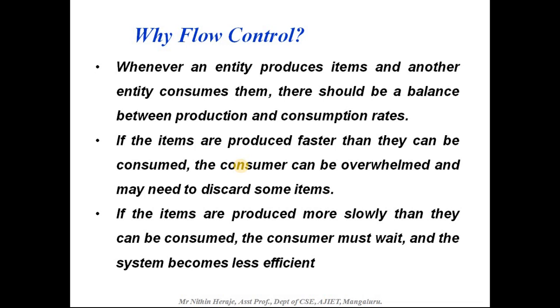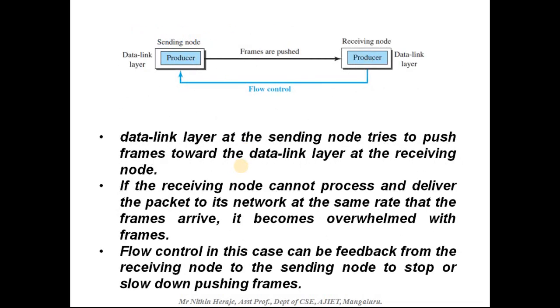If the items are produced faster than they can be consumed, the consumer can be overwhelmed and may need to discard some items. If the items are produced more slowly than they can be consumed, the consumer must wait and the system becomes less efficient. So here you need to manage the producer and consumer ratio.